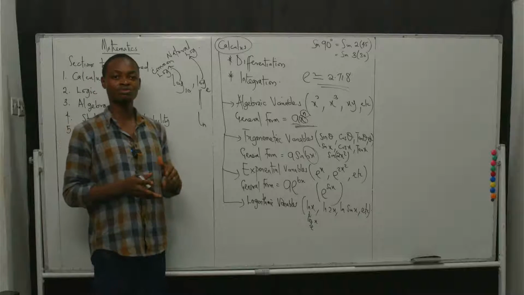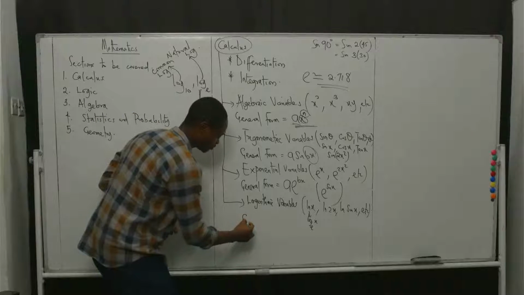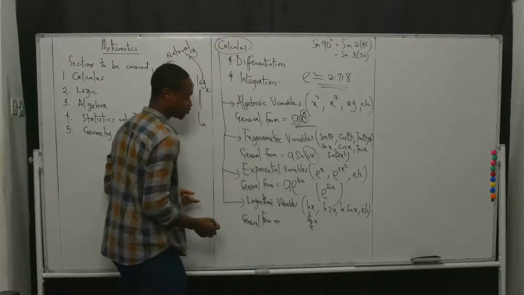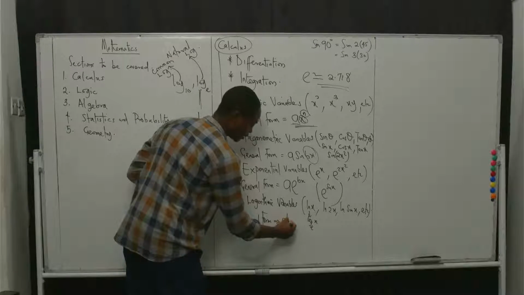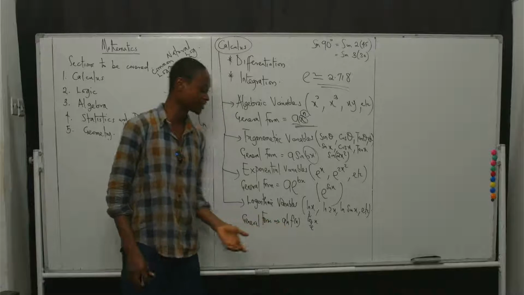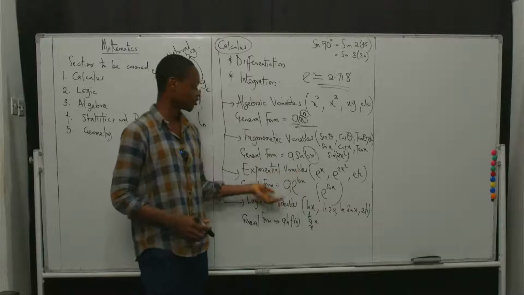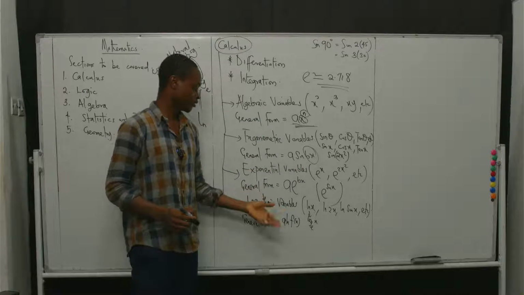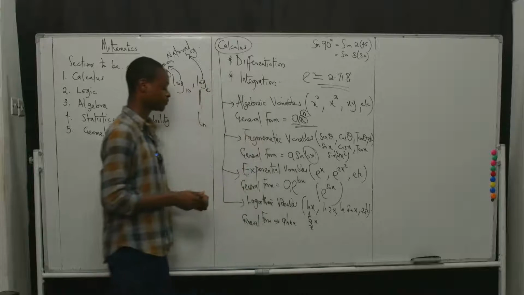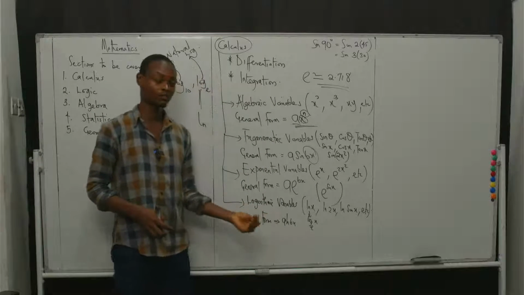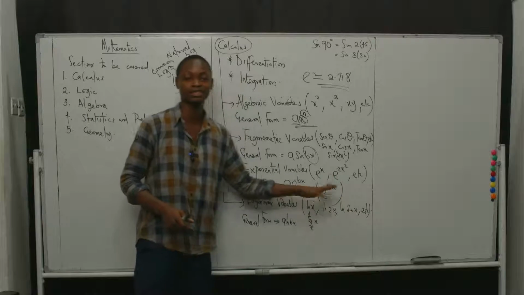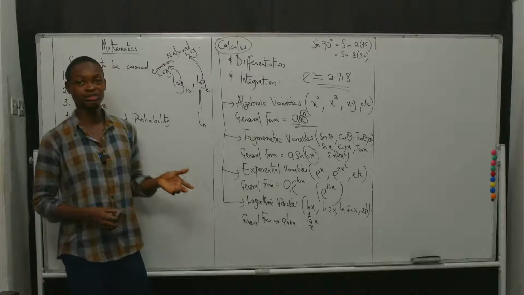All right, so now let's keep on. The general form for the logarithmic variable is to have it as a ln f of x. So let's just say a ln f of x, because f of x in this case can be any kind of function, just like all of this. I could write it as a e raised to power f of x, but instead of using the function, let me just use the simpler one, bx, like we have been using so far. So in this case, a is the coefficient of the ln function, and then bx is the number attached to the logarithm, position of this x, 2x, sine x, and so on and so forth. So this is the logarithmic function.